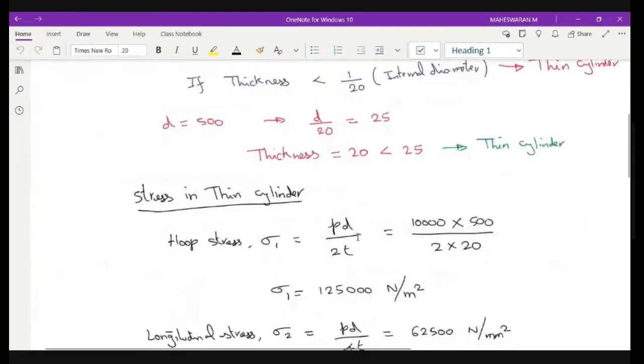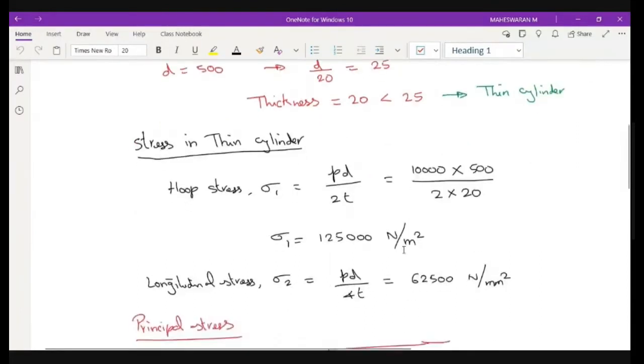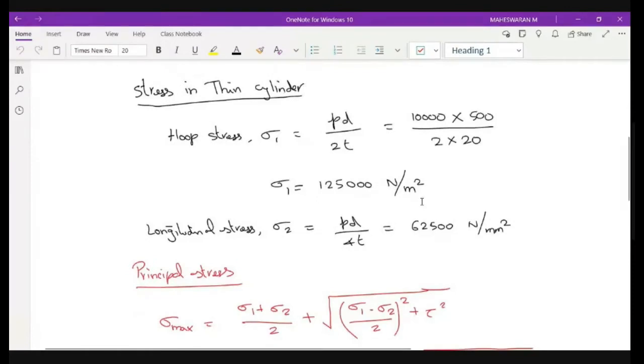The diameter is 500 meter, divided by 2 into thickness 20 meter. Substituting it, I am getting 125,000 Newton per meter square. Dividing this by 2 will give you the longitudinal stress, so you will get 62500. This is my overall longitudinal stress.